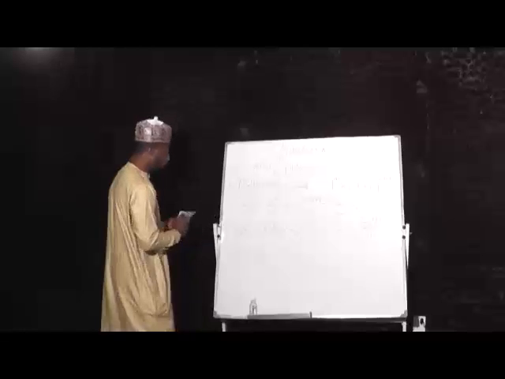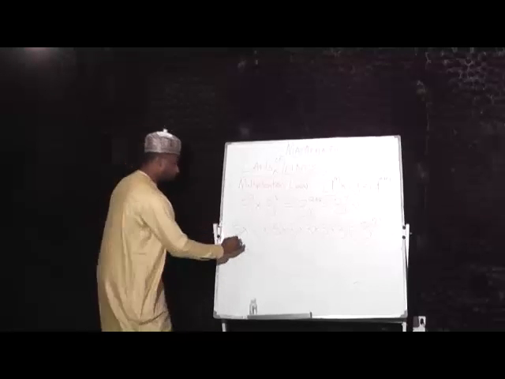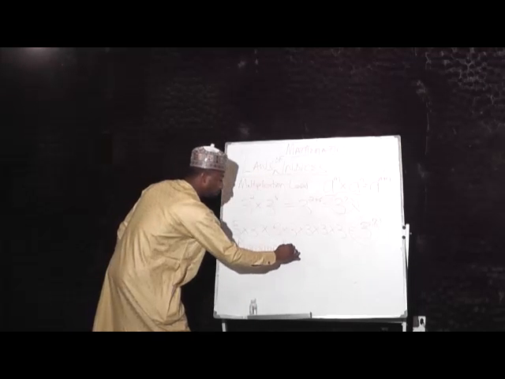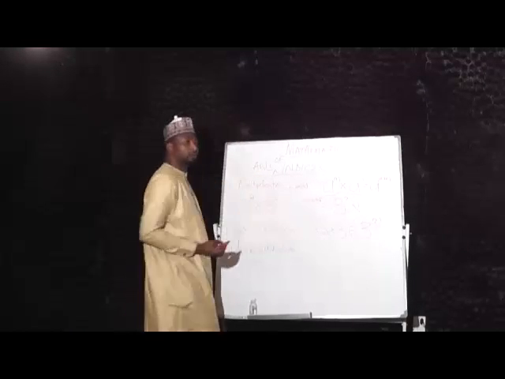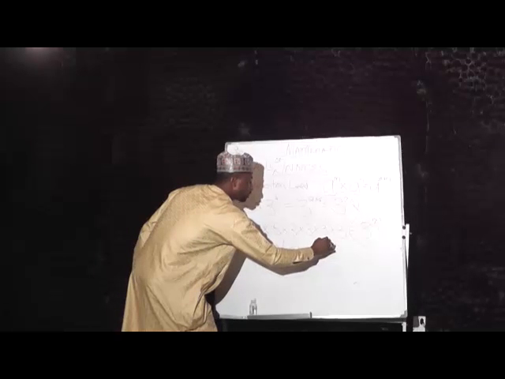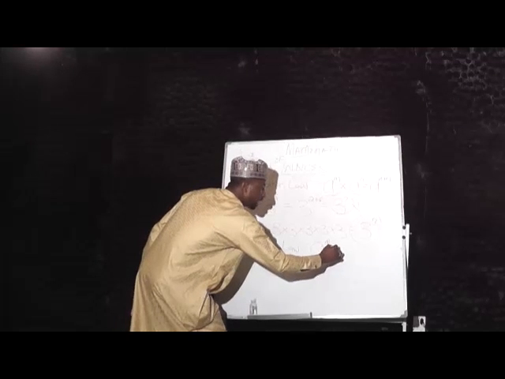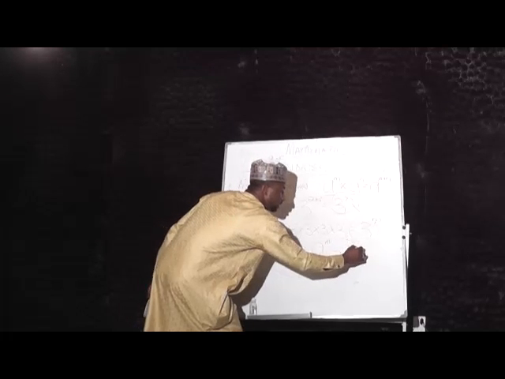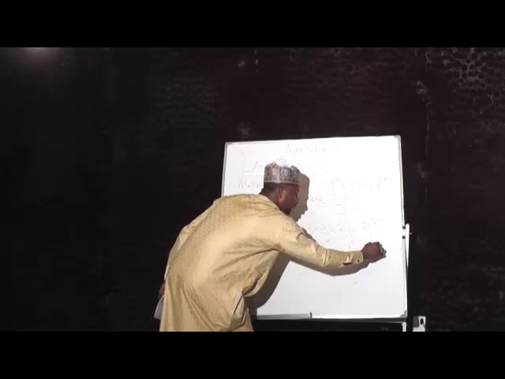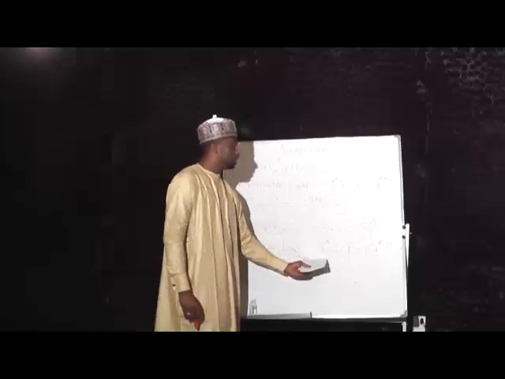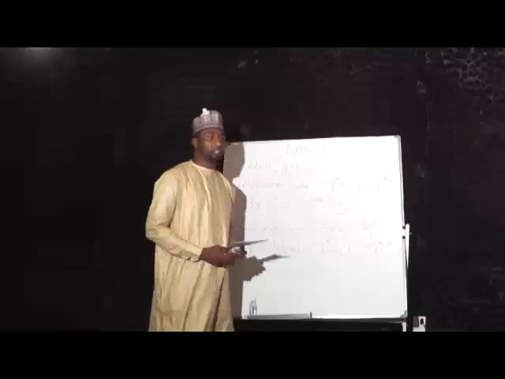The division law goes this way. When you have a raised to power m divided by a raised to power n, the result is the same thing as a raised to power m minus n. What happens? Division becomes subtraction.